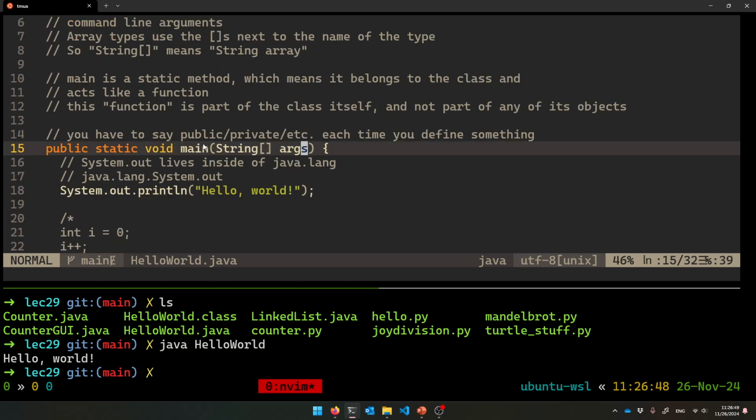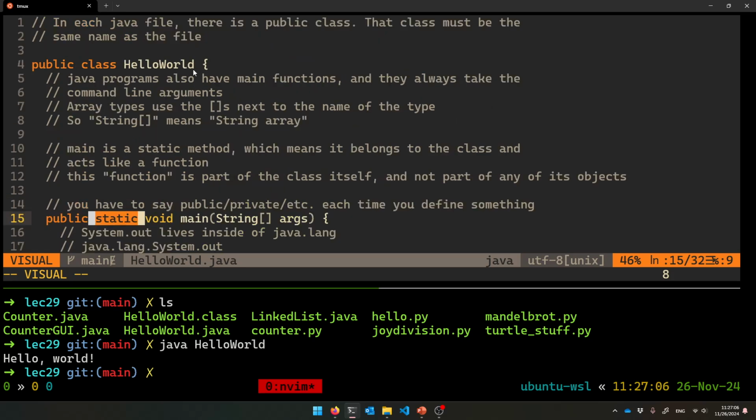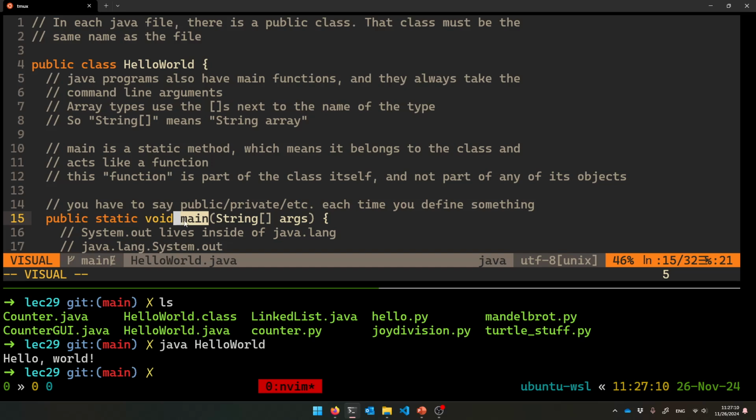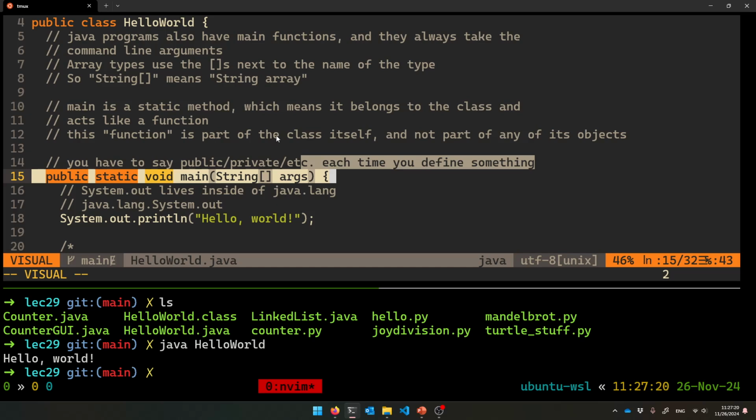And then yeah, main, it's acting like a function. Main, for all intents and purposes, is a function because it's marked as static. All right, go back to your CSCI 40 textbook to learn more about what that means. But when you have a static method inside a class, it really kind of belongs to the class itself. So it's really like helloworld.main rather than like you've made a helloworld object and there's a main method inside of it. So that's about as good of a function as you can make. Okay, so it's acting like a function because it's a static method. So go look up static methods if you haven't read about those before.